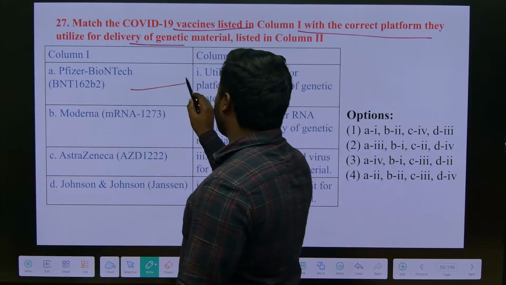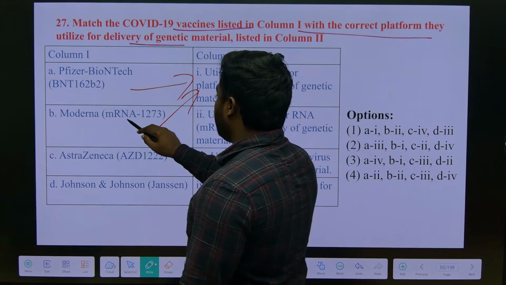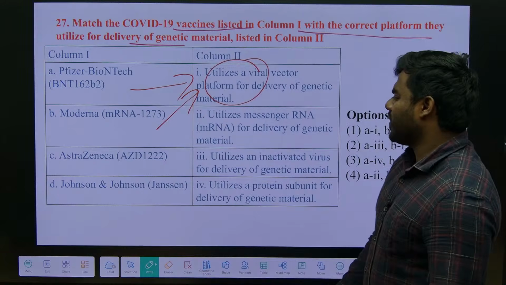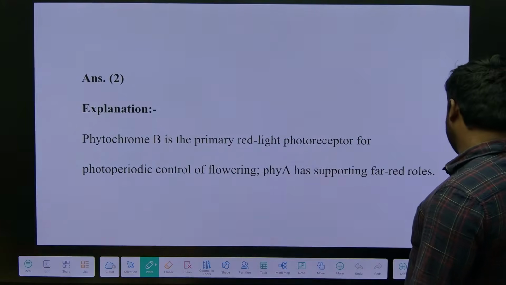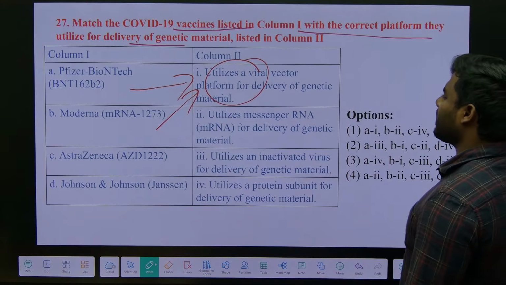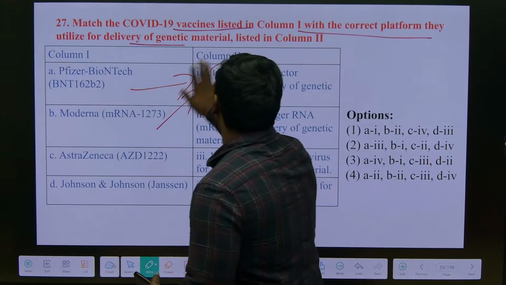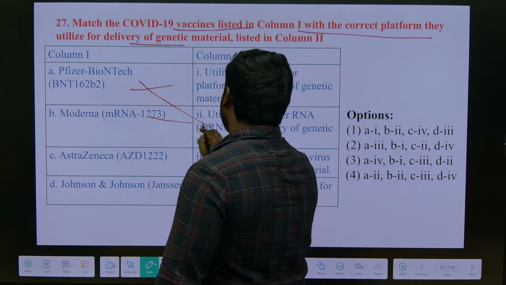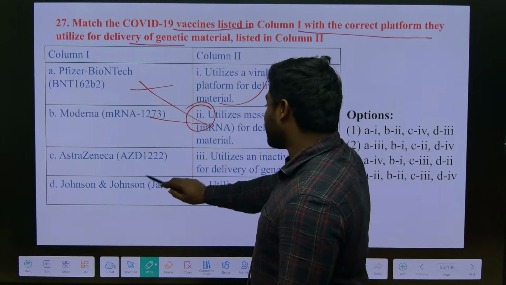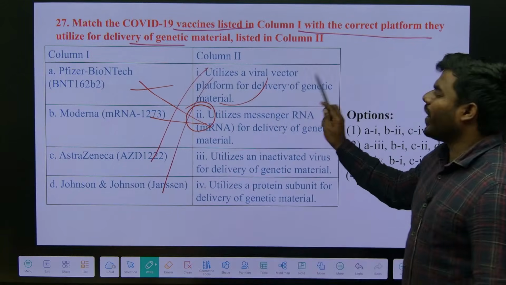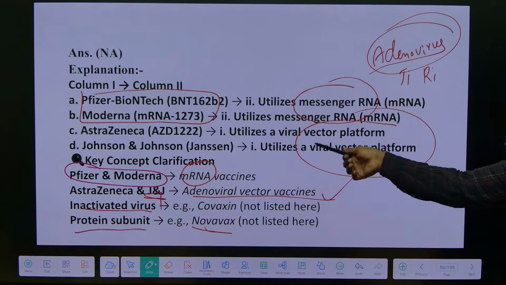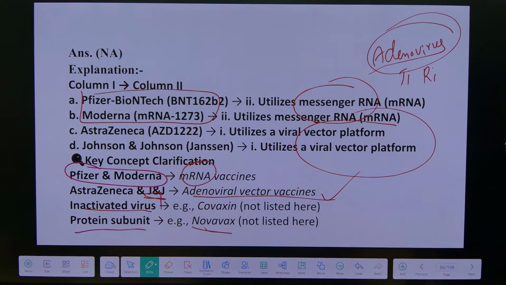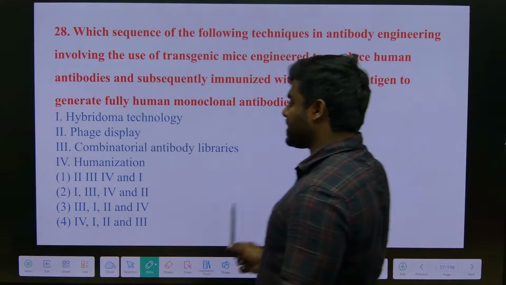So in that case, Pfizer and Moderna both use mRNA only. Where, which one? Viral? Okay, okay, sorry. So Pfizer and Moderna are these two, correct? Then AstraZeneca and Johnson & Johnson will be the viral vector. So the options themselves are wrong. I want you to remember this correctly, okay? In the 2023 paper also a similar type of question appeared, okay? Please remember them mandatorily. This is also a 12th standard simple question.